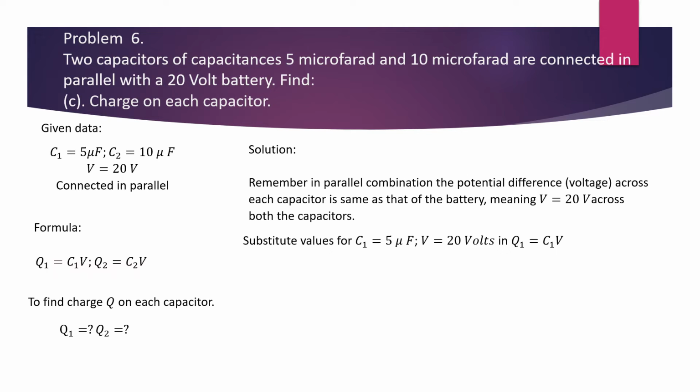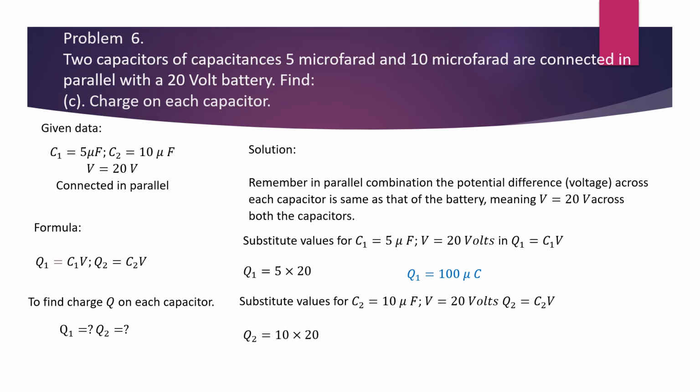Substitute values for C1 is equal to 5 microfarad, V is equal to 20 volts, in Q1 is equal to C1V. So Q1 is equal to 5 into 20. So Q1 becomes 100 microcoulombs. Similarly, substitute values for C2 equal to 10 microfarad, V is equal to 20 volts, Q2 is equal to C2V. So Q2 is equal to 10 into 20. So Q2 returns in 200 microcoulombs.